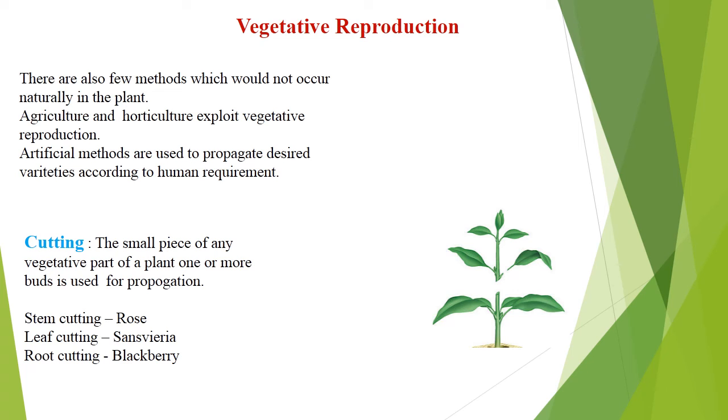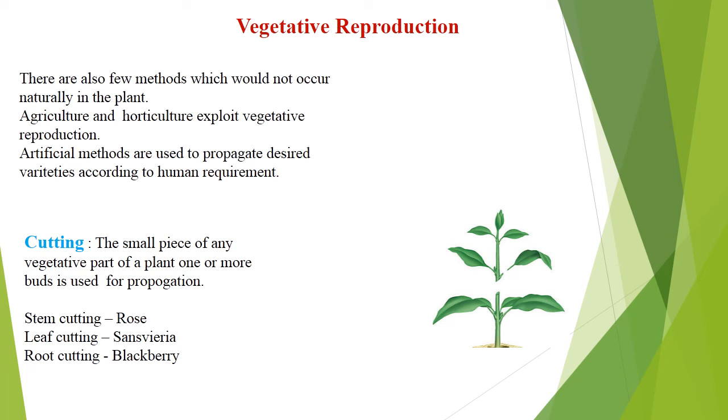So first one we will see is cutting. A small piece of any vegetative part like stem, root, or leaf of a plant, with one or more buds, is used for propagation. A plant section originating from the stem, leaf or root develops into a new plant. The cutting is usually placed in warm and moist sand.